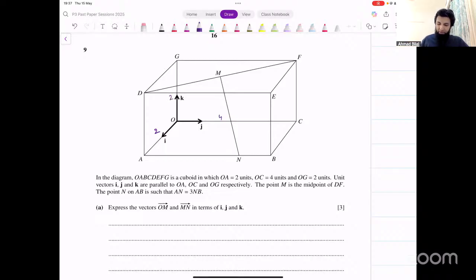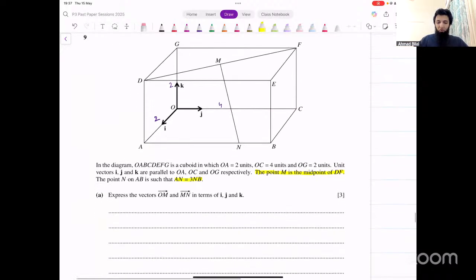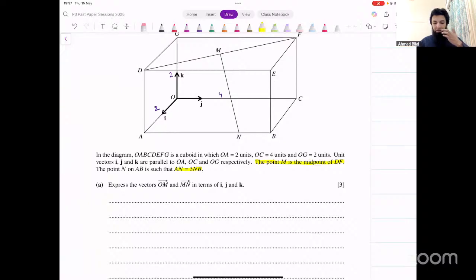The point M is the midpoint of DF. Okay. This is one important piece of information. And the point N on AB is such that AN is equal to 3NB. Find OM and MN in terms of i, j, and k. Now, how can we do that?